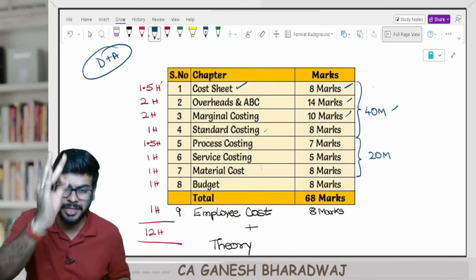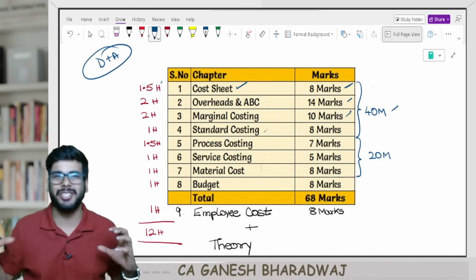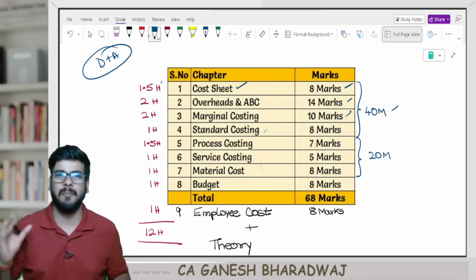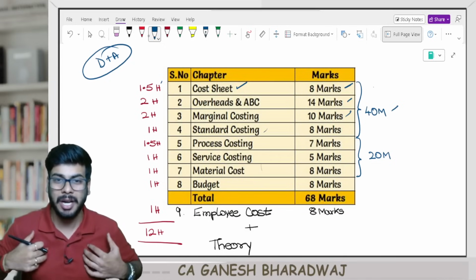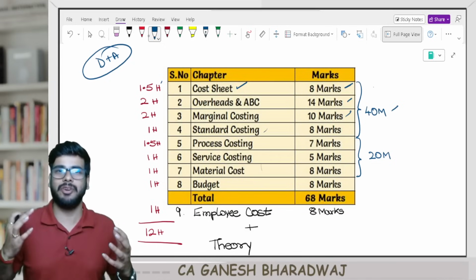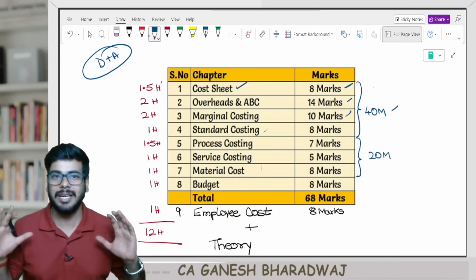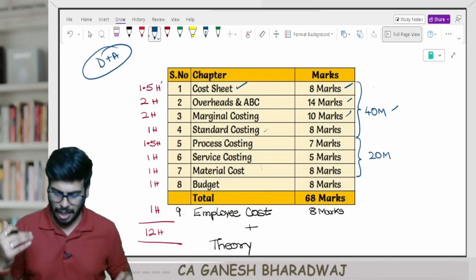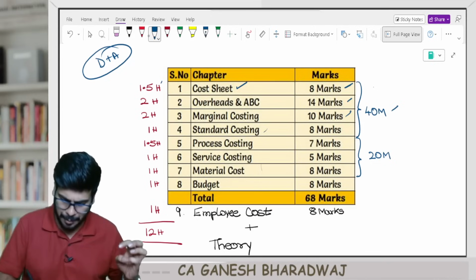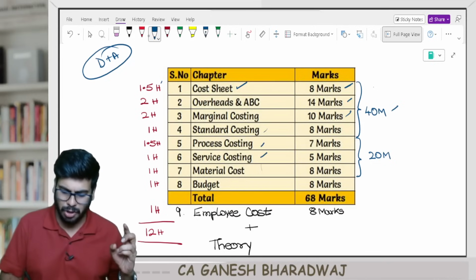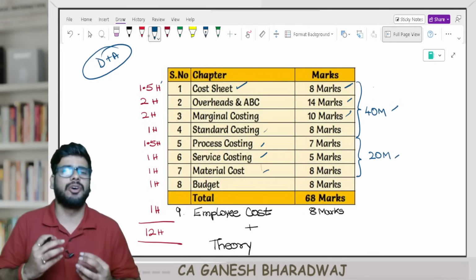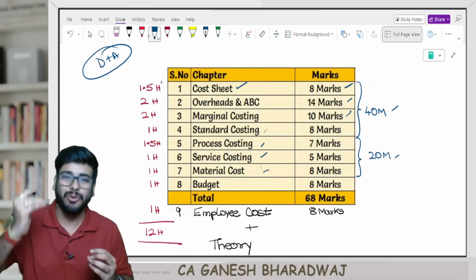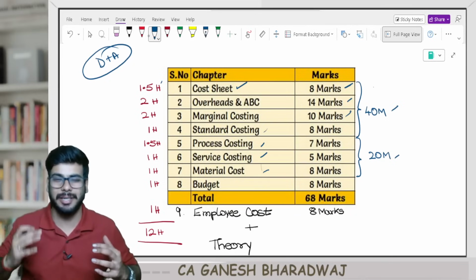Now, guys, first priority: complete these 4-5 chapters. First you will cover the 40 mark component. Now you will have some level of confidence: yes, at least my basic thing is taken care of. Now move on to the next few chapters: process costing, service costing, material cost. These 3 chapters put together cover about 20 marks weightage. Now your exemption is sorted.